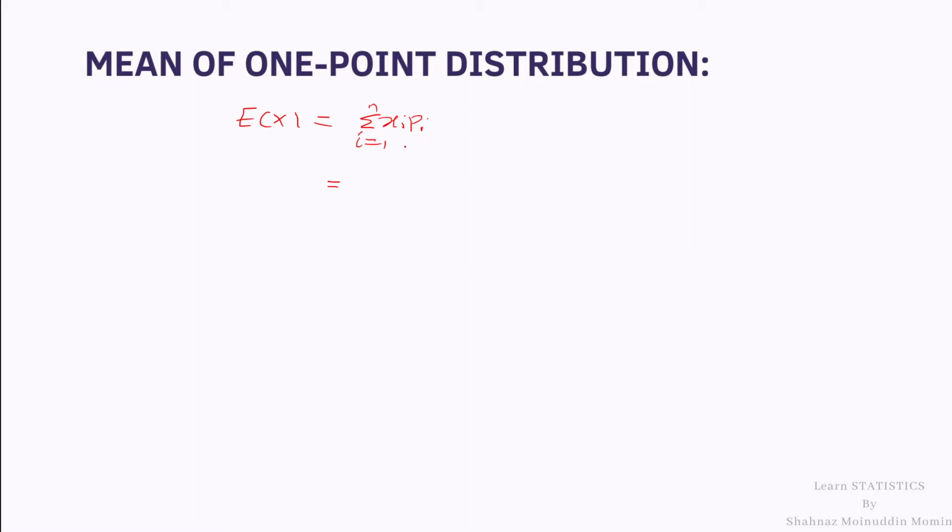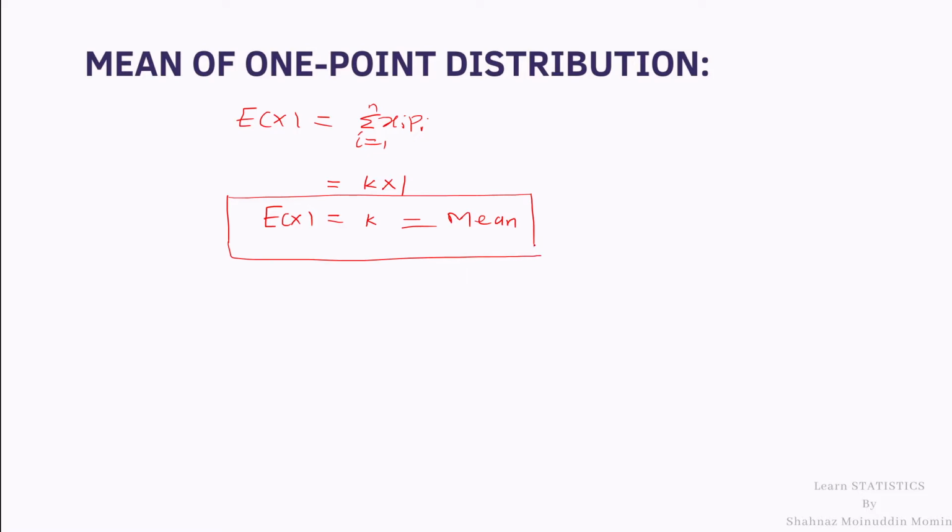Now let us calculate the mean of one point distribution. Since we have only one value X equal to k with probability 1, so it is k into 1. Therefore expectation of X is equal to k. Hence the mean of one point distribution is that point itself. Here we have considered a general point k, hence mean is k.